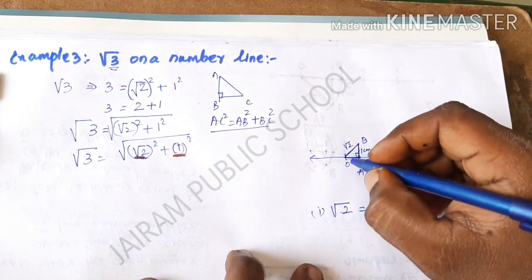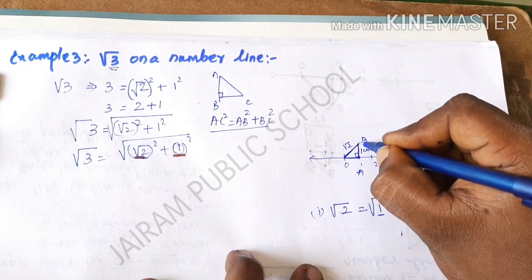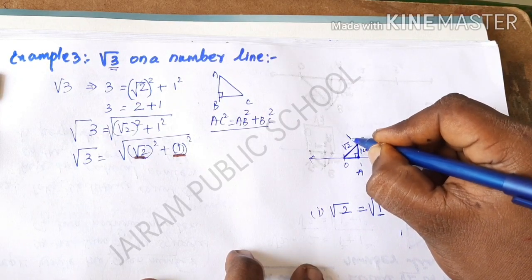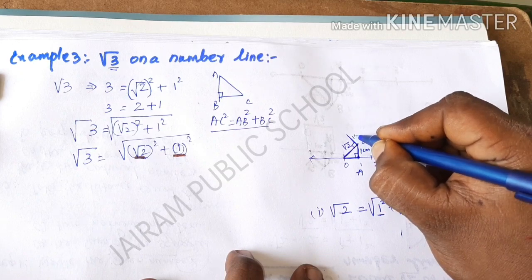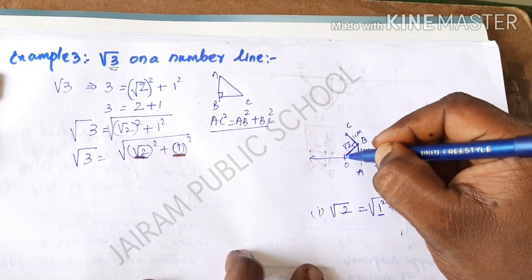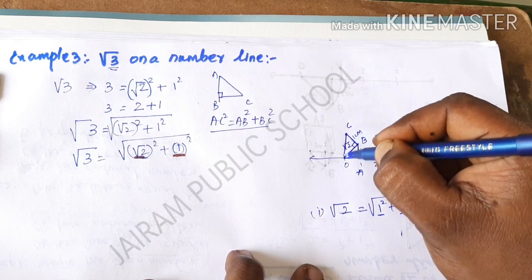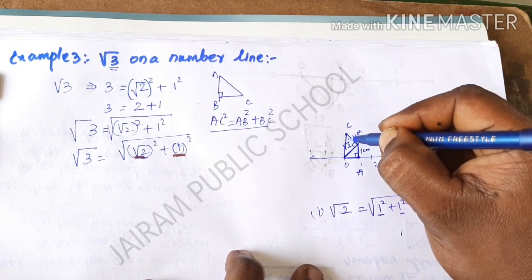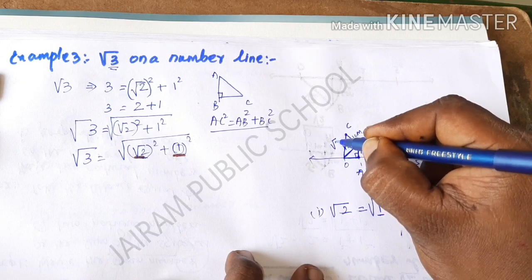Again, by using this hypotenuse, I am going to draw a 1 centimeter perpendicular line from it. I will keep the name value as C and join O to C. I will get the OC length, the new hypotenuse, which is the value of root 3.